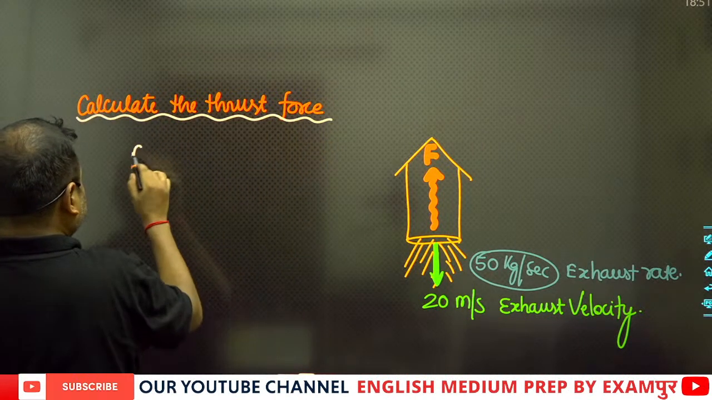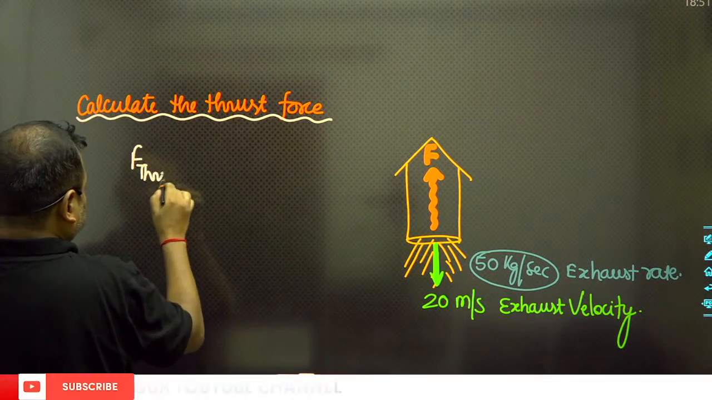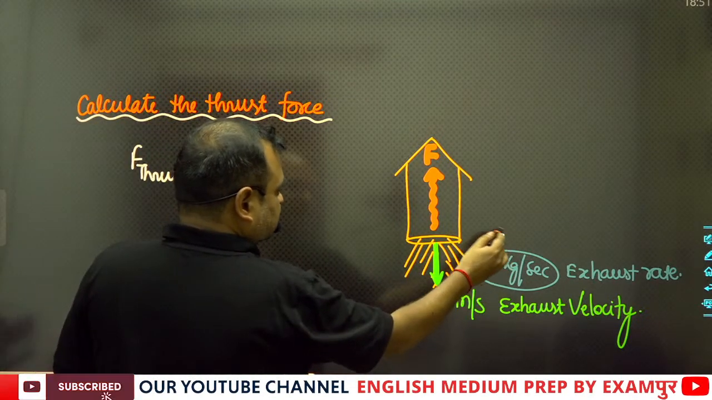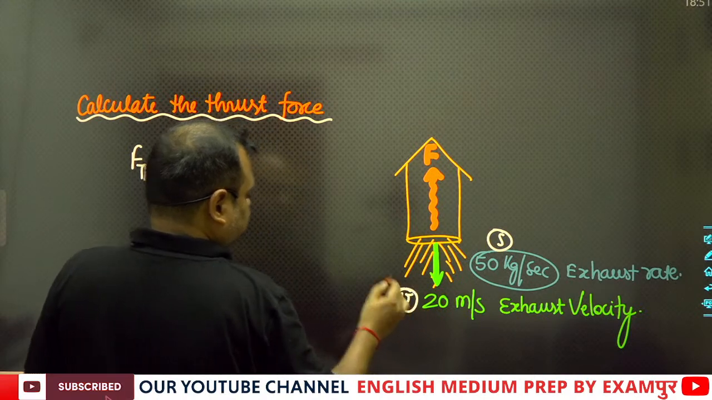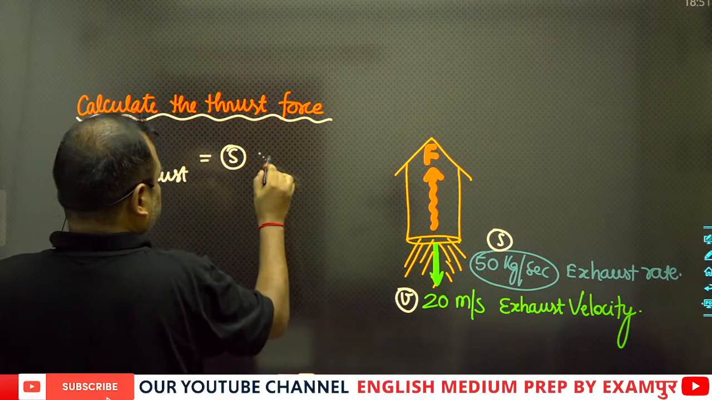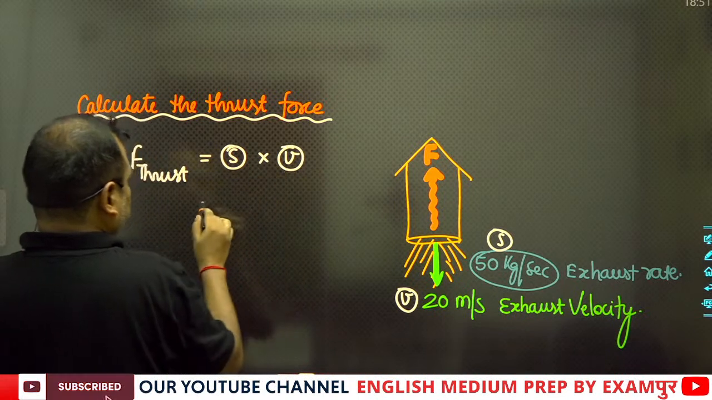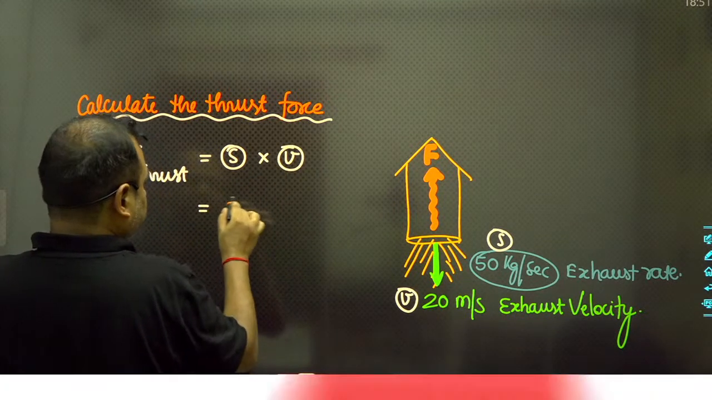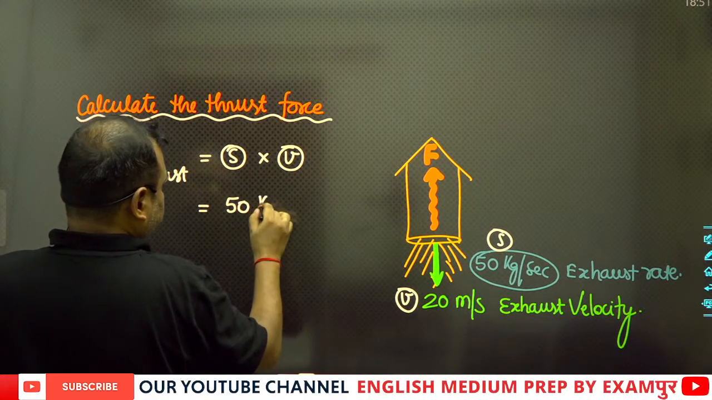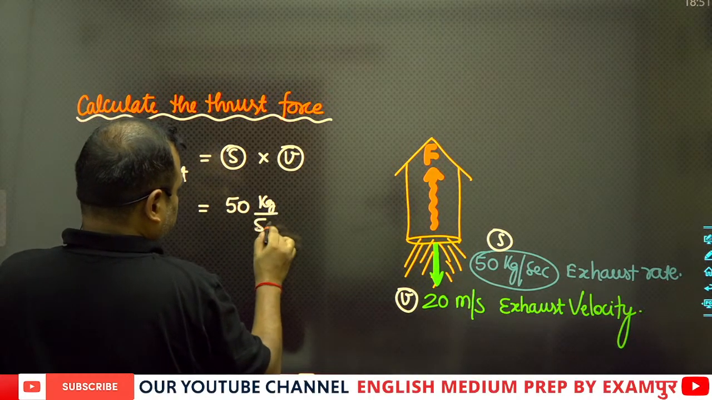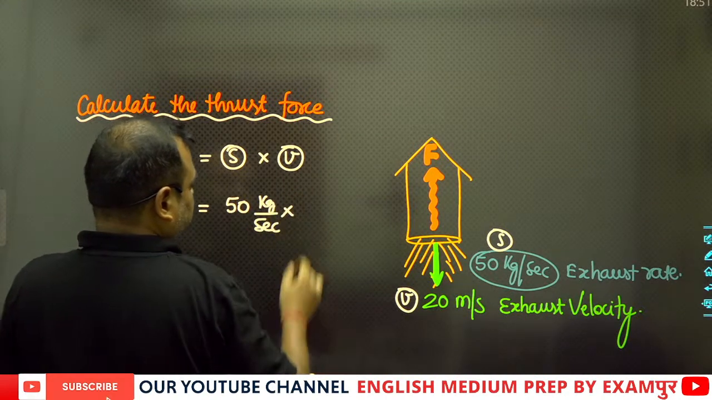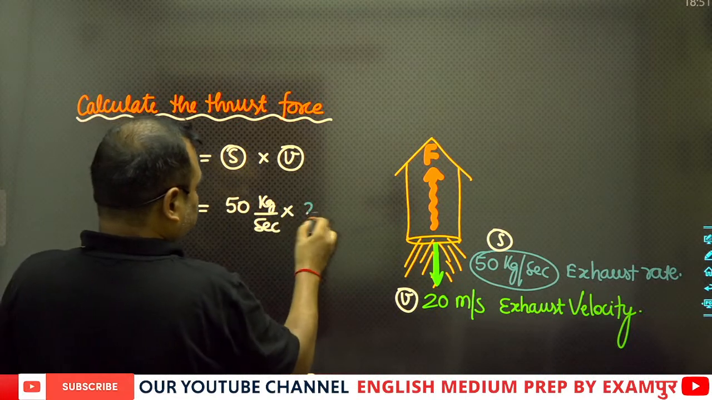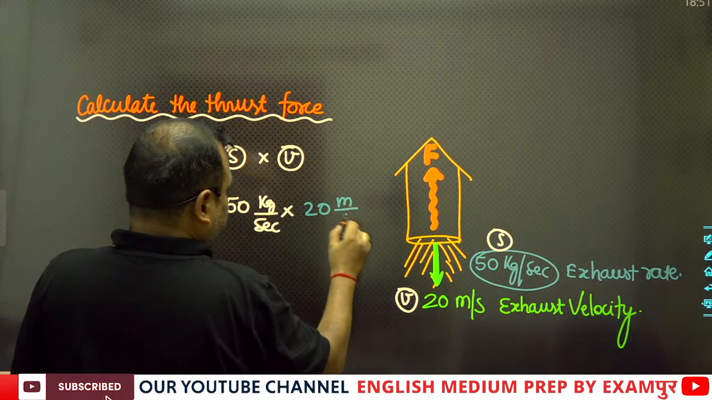Here we can say that F thrust is equal to the exhaust rate times the velocity. The exhaust rate is equal to 50 kg per second, and V is nothing but 20 meters per second.